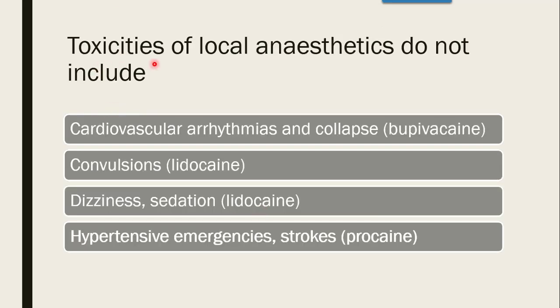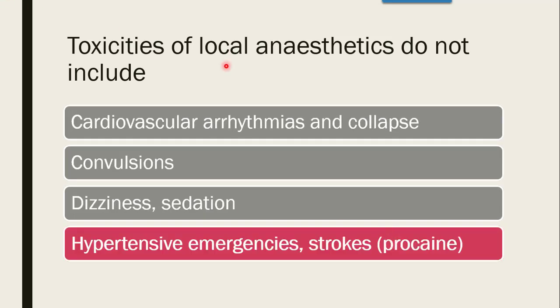Next question is, toxicities of local anesthetics do not include cardiovascular arrhythmia and collapse, convulsions, dizziness, sedation or hypertensive emergencies, strokes. The correct answer is, since local anesthetics act on a particular part of the body or a restricted area of the body, the extreme stage can cause this toxicity, but it does not include hypertensive emergencies or stroke by the local anesthetic procaine.